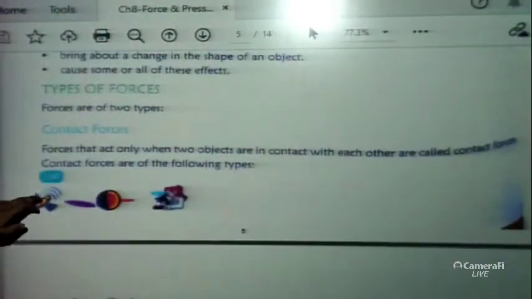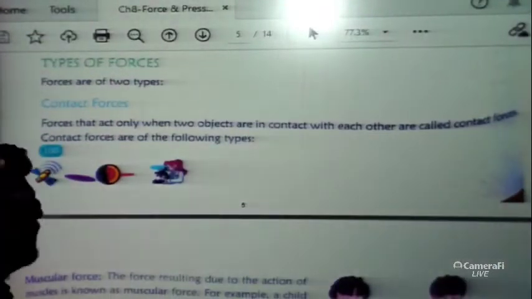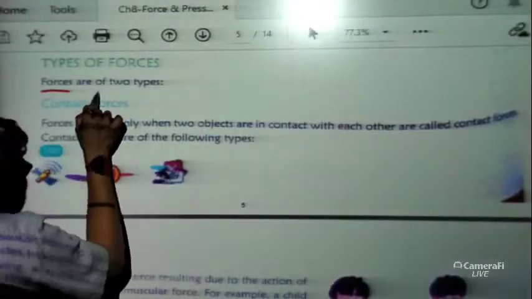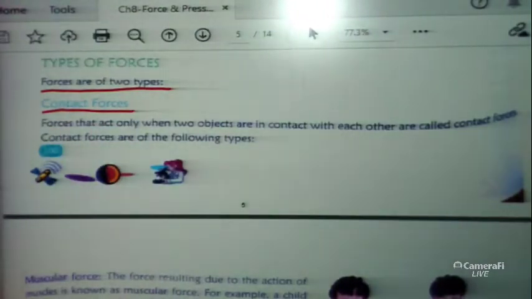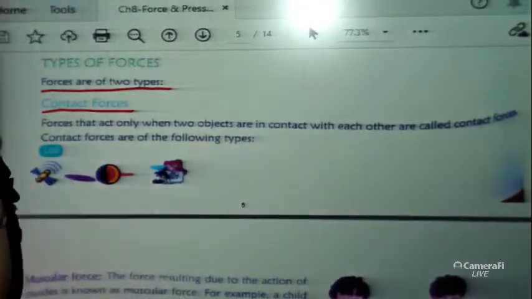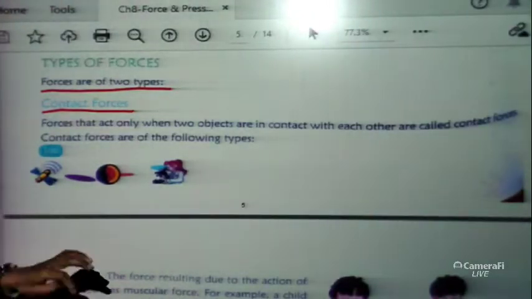Now we are going to discuss some types of forces. Basically, forces are of two types, students. The first one is contact forces. Let us first discuss contact forces, then we will move to the next type.